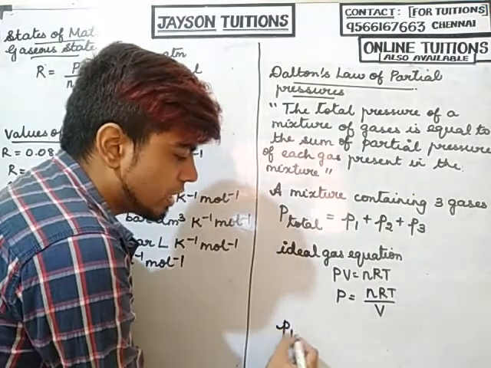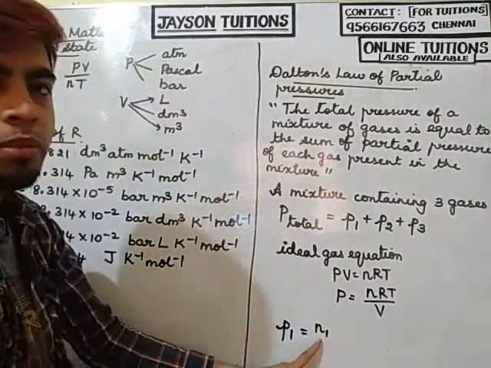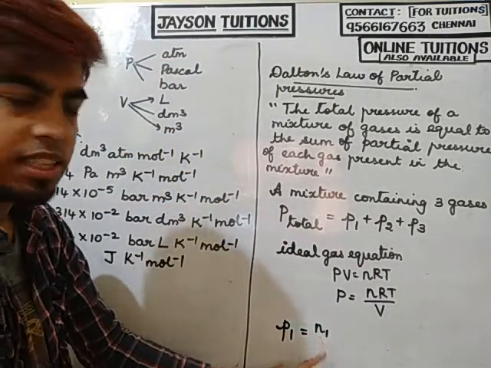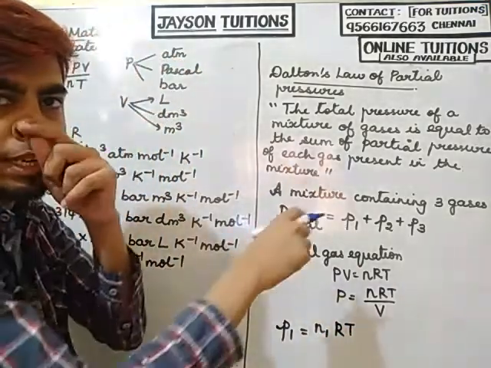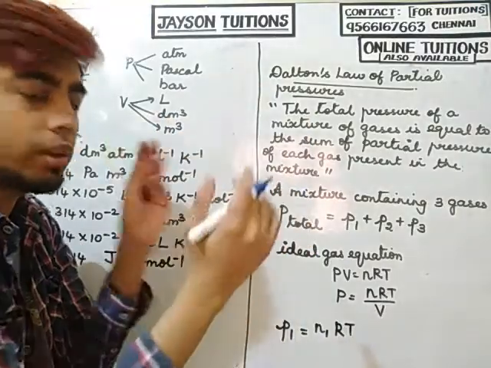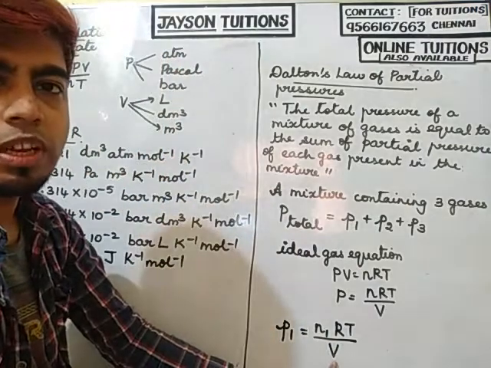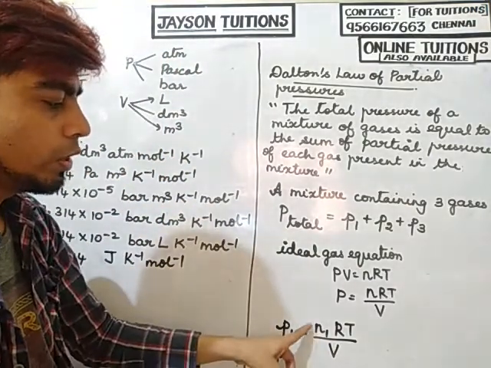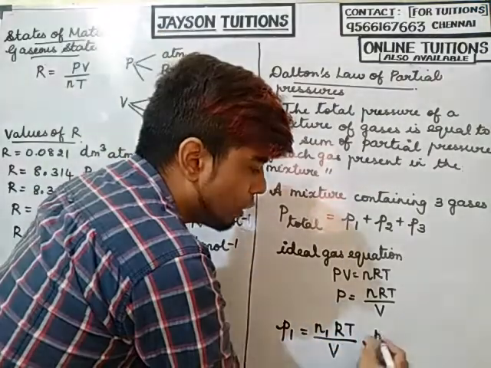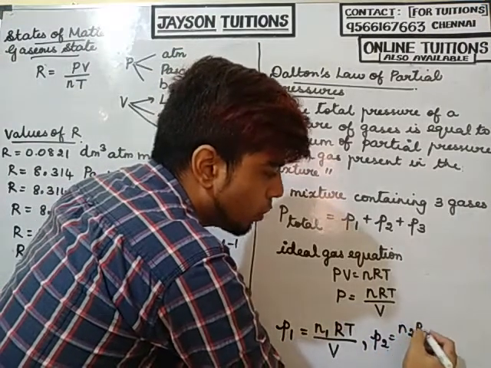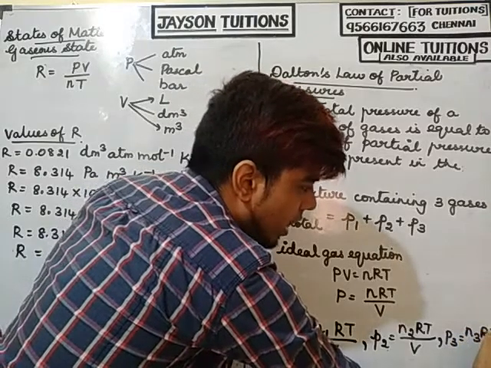For the first gas, I will write P1 equals N1 RT divided by V. N1 means the number of moles of the first gas, R is a constant, T is the temperature. All 3 gases are in the same mixture, so they have the same temperature and are in the same container, so the volume is also the same. Similarly, P2 equals N2 RT by V and P3 equals N3 RT by V.